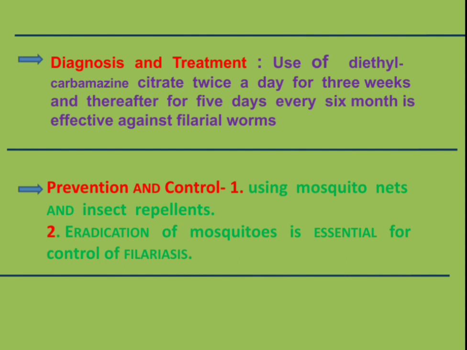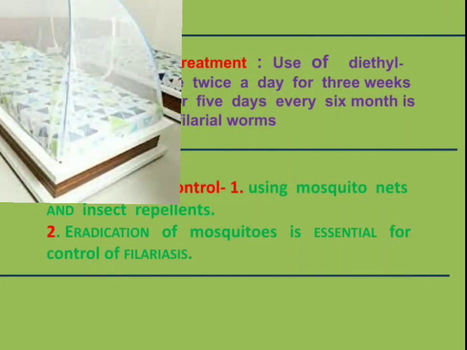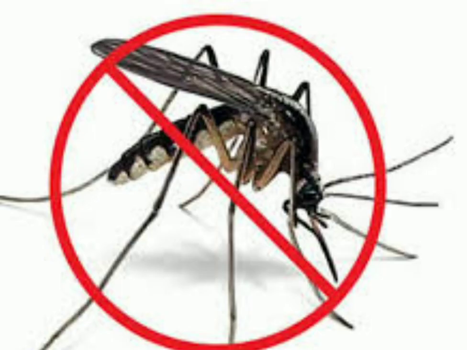Prevention and control: what are the prevention and control measures? Avoid mosquito bites by using mosquito nets and insect repellents. And the eradication of mosquitoes is essential for the control of filariasis. Now these are the prevention and control measures of filariasis or elephantiasis.